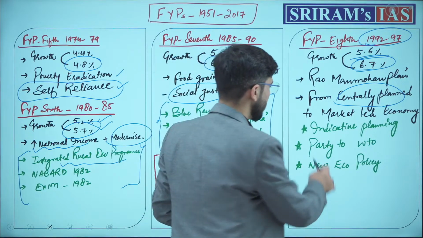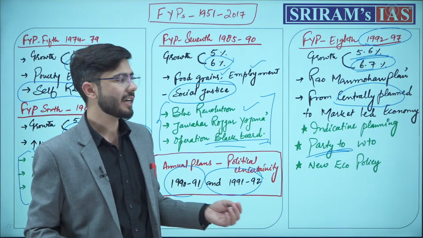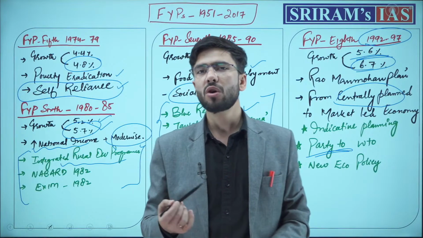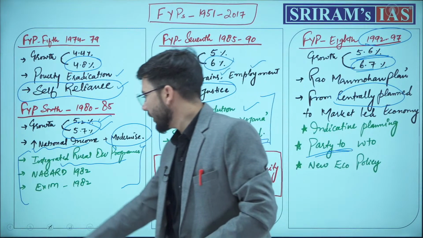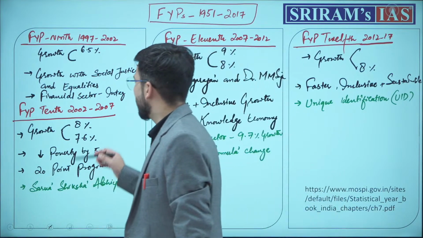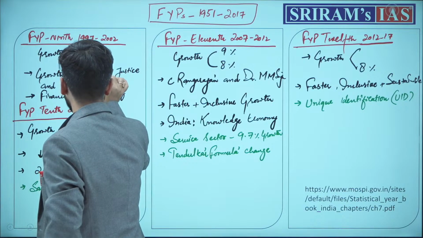Next, India joined the WTO and became an official party to the WTO. Our new economic policy framework was launched based on the LPG reforms. Done. 9th 5-year plan. The 9th 5-year plan achieved growth of 5.8%.